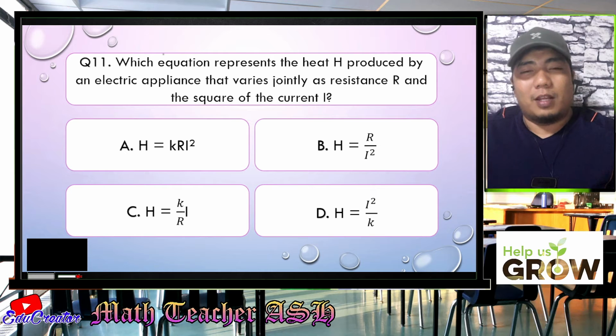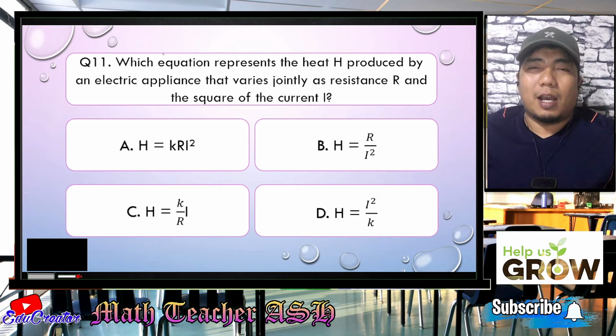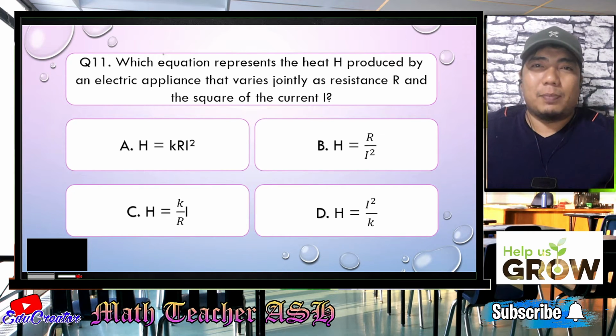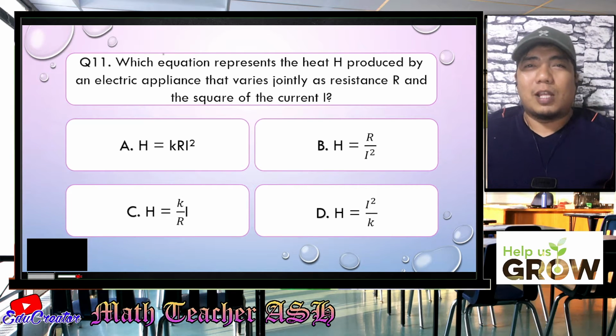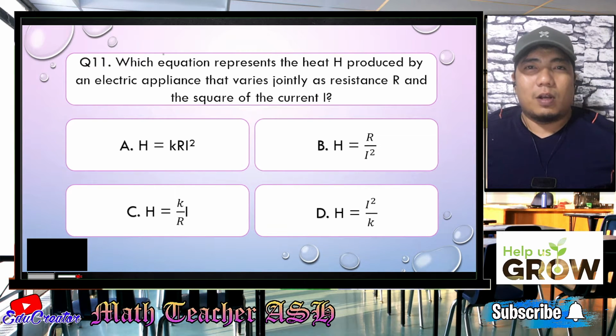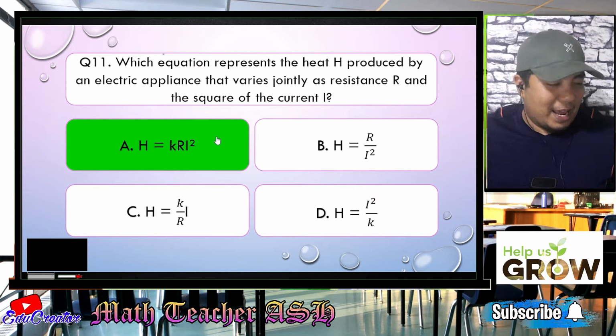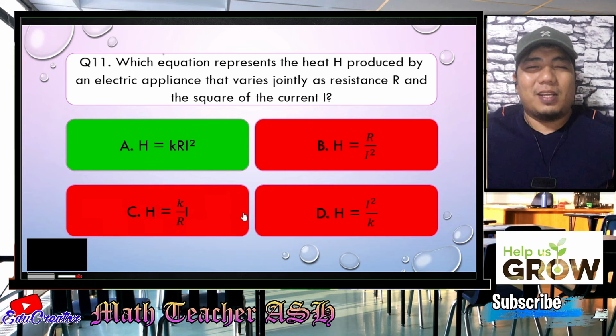So I squared. Now, since we are talking about joint variation, the constant of variation K will be multiplied to the resistance R and the square of the current I, which is I squared. So that will give us H is equal to KRI squared. And that is letter A. Alright. Easy, right? Very easy, my dear math learners.